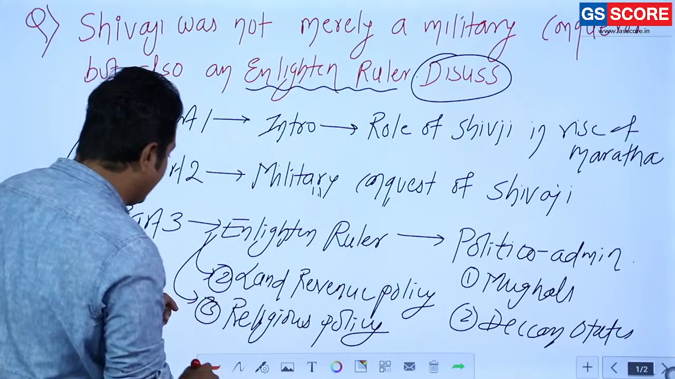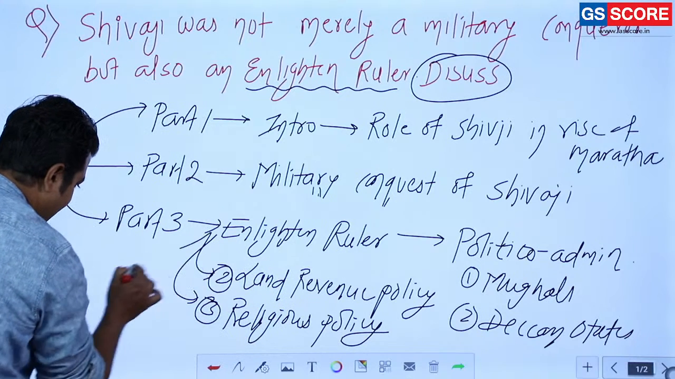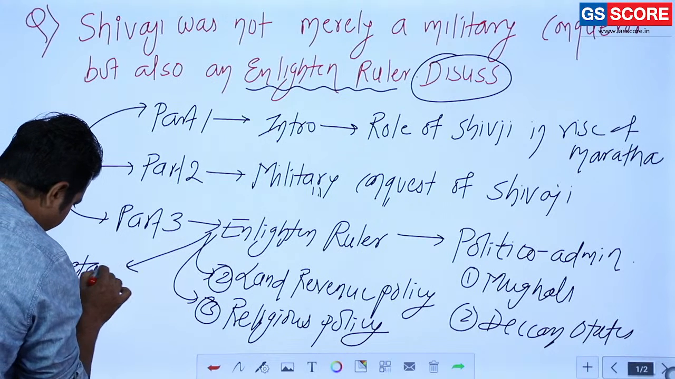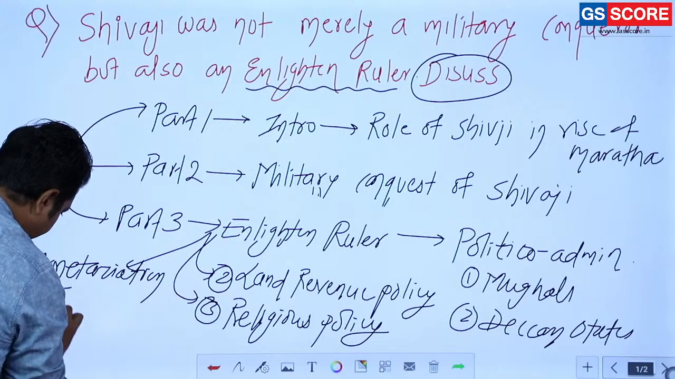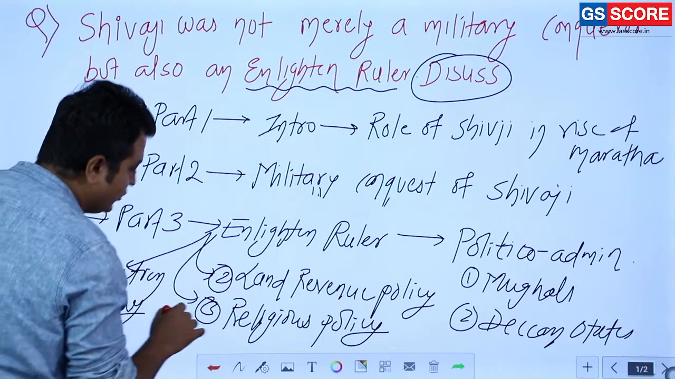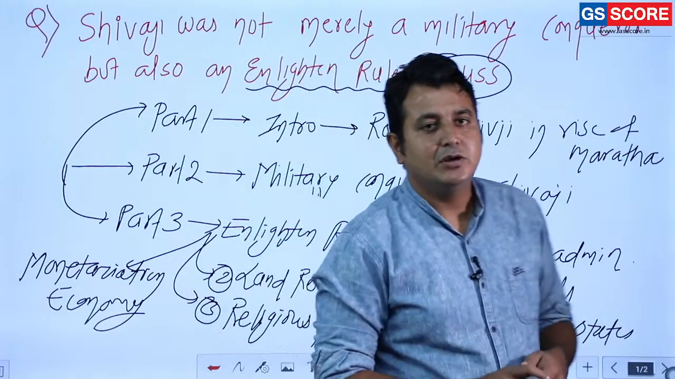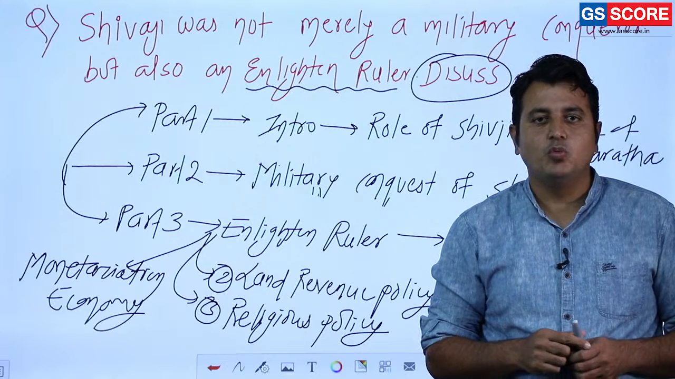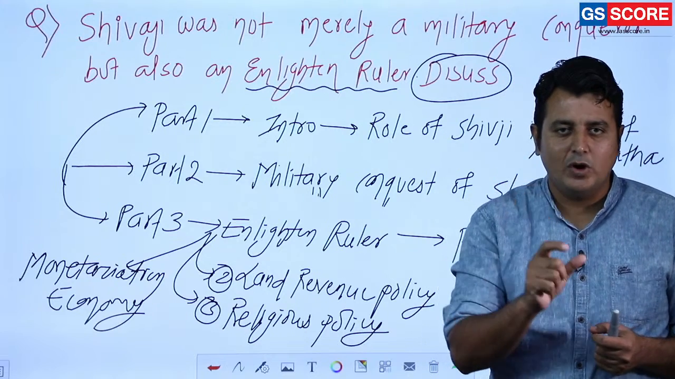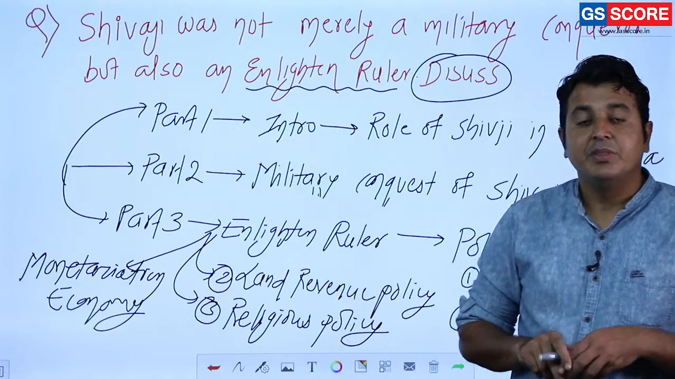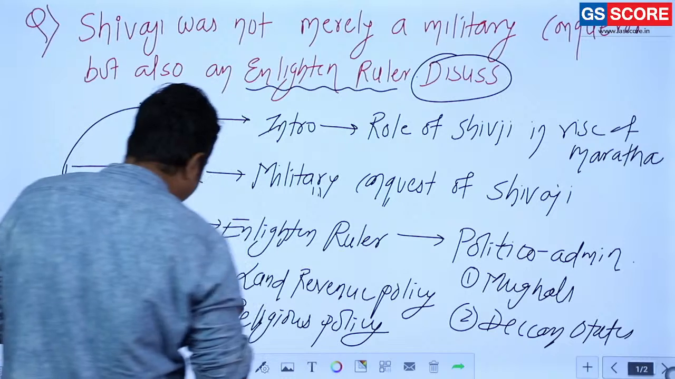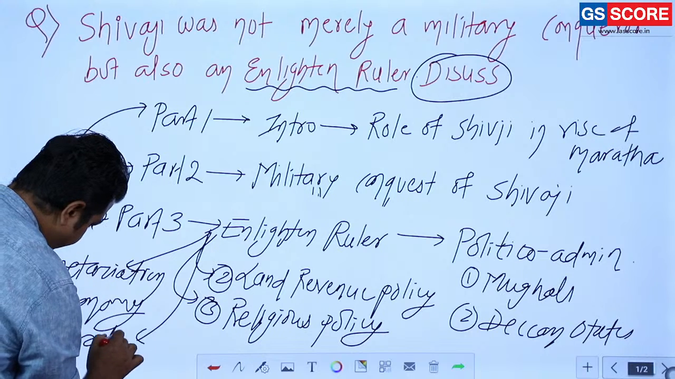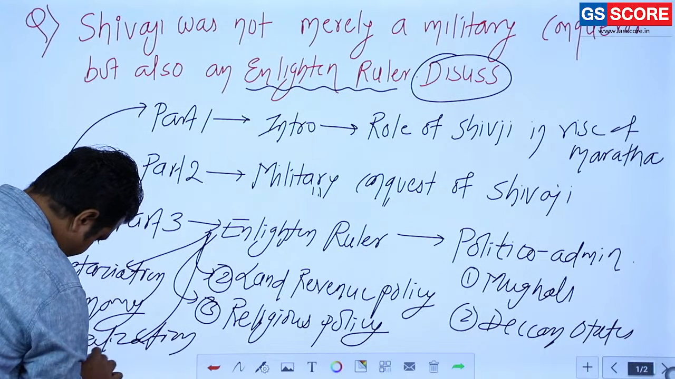Next, after the land revenue policy and religious policy, is monetary policy, or monetization of the economy. Shivaji introduced his own currency. So many things were there. Shivrai was one of the coins related to Shivaji. The next important thing is the military department, or the strengthening and centralization of the military.